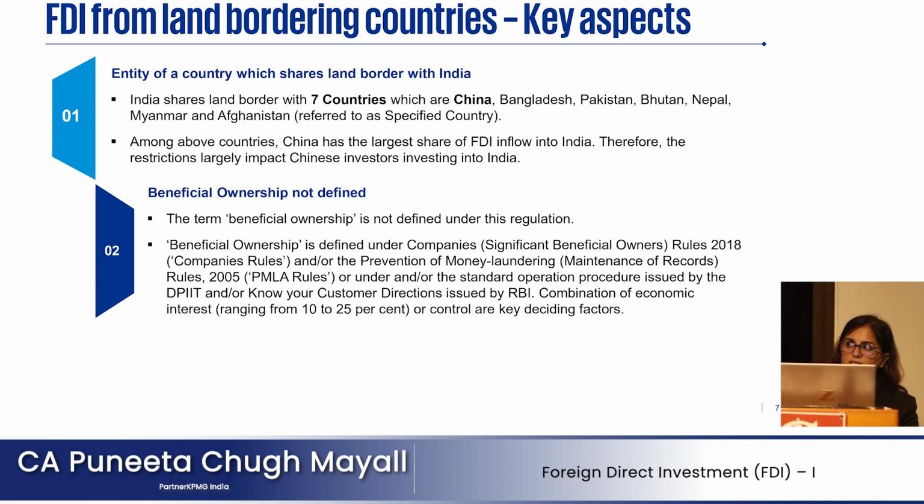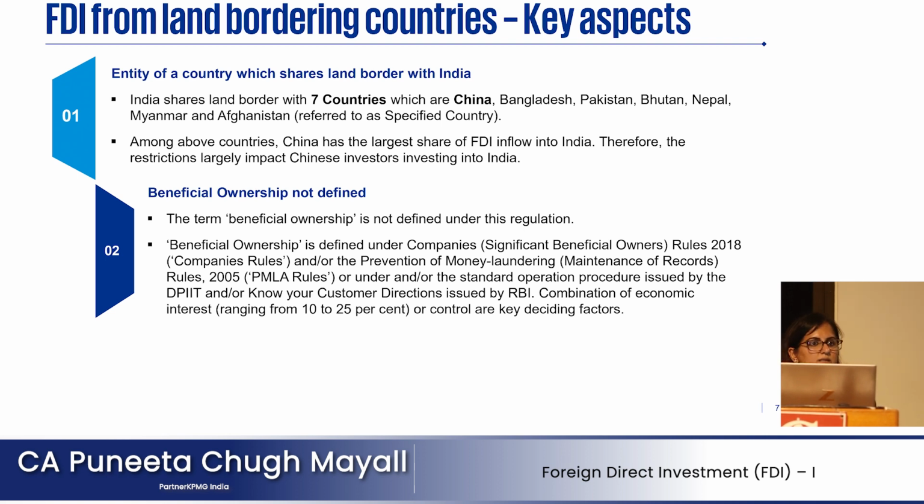The government said on the beneficial ownership side that any investment which is beneficially owned from land bordering countries is covered. But they did not define what is beneficial ownership. Beneficial ownership is defined at multiple places in the regulations. It is defined under the Companies Act, and under the Money Laundering Act. The DPIIT, which grants approval for investment into India, also mentions in their standard operating procedure that you need to borrow the definition from the Companies Act.